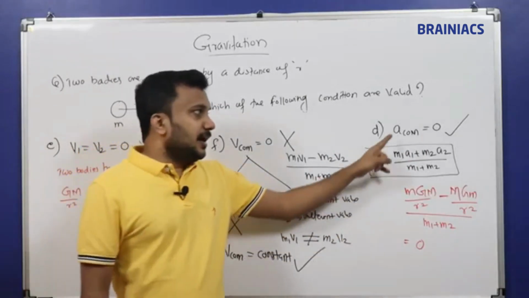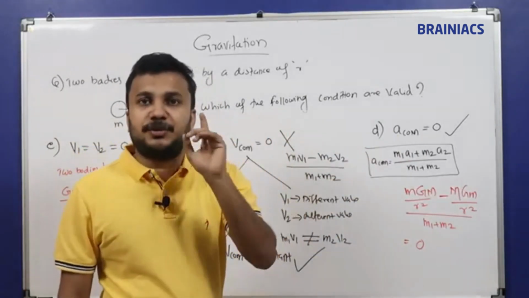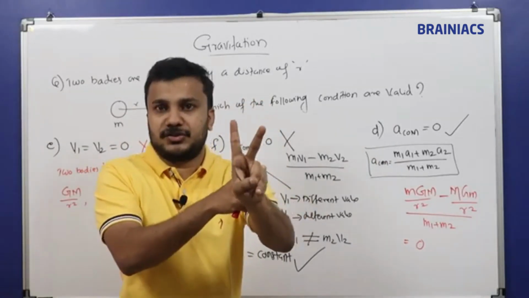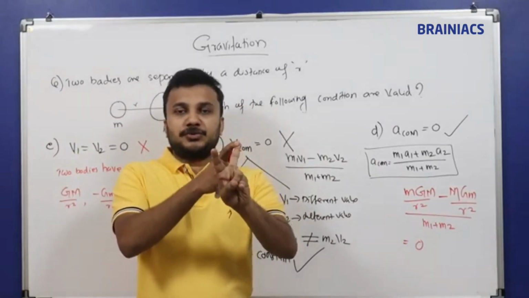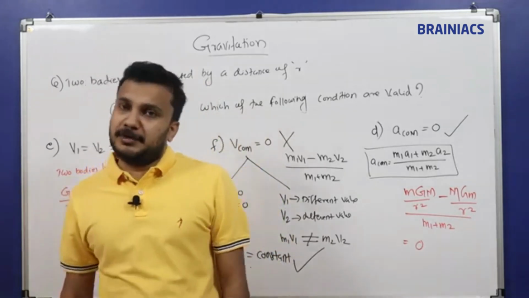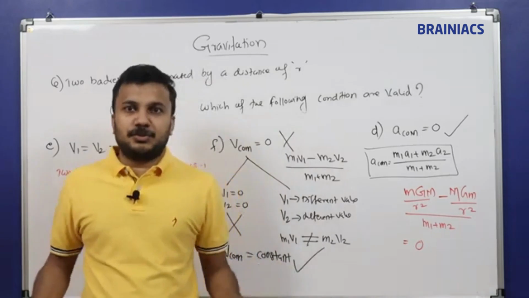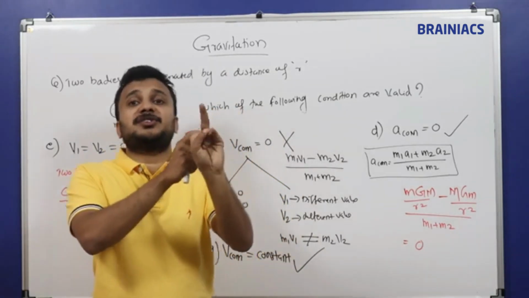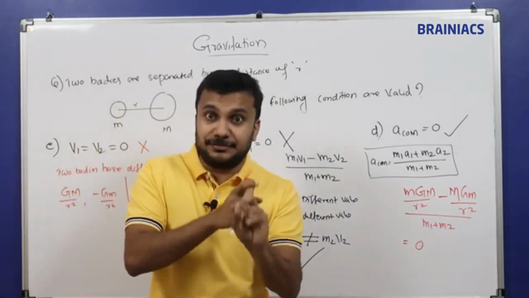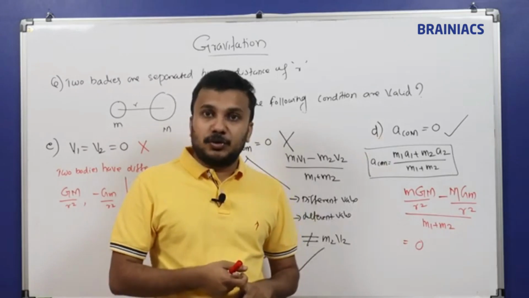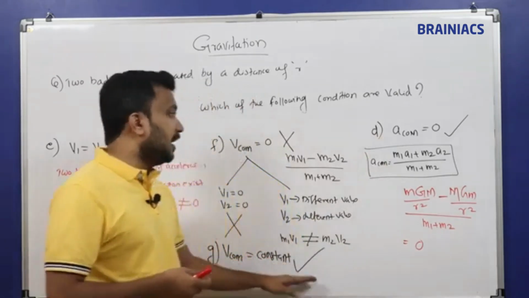I'll repeat once again: acceleration of the center of mass is 0 in two conditions, either velocity is 0 or velocity is constant. Velocity equal to 0 is ruled out, because both bodies are moving with different accelerations. The next possibility is that the velocity of the center of mass is constant. Yes, if velocity is constant, then acceleration is 0, so this is a valid condition.